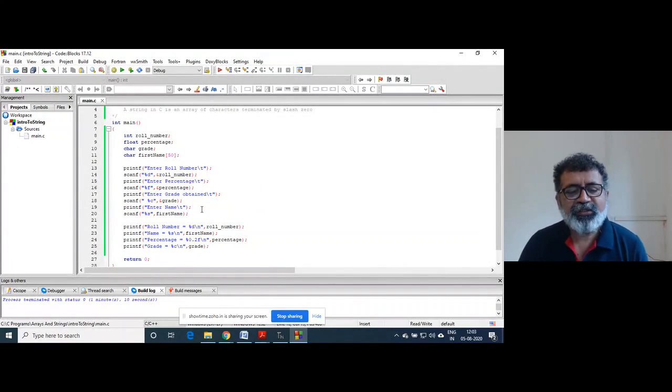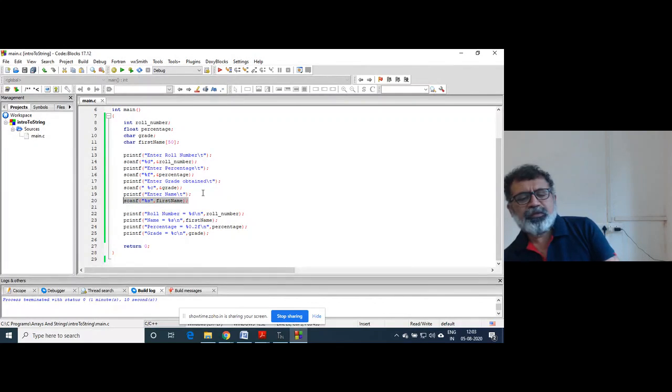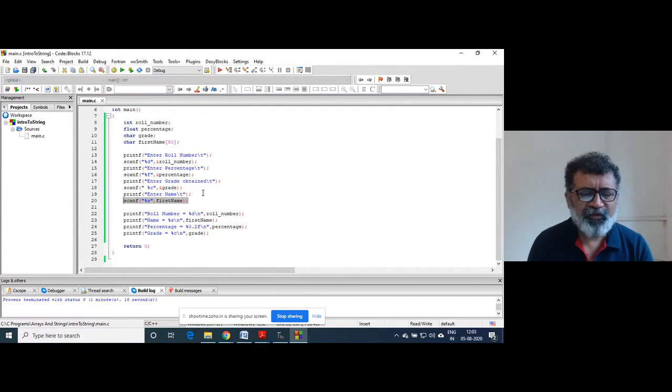So Dennis Ritchie has given one function, not these days, some more functions are there, but they have given gets, get string, right?